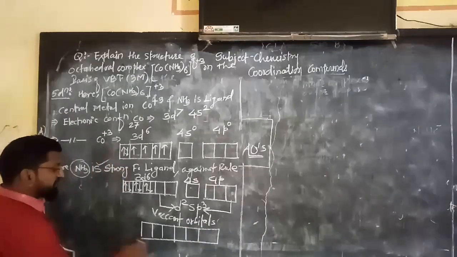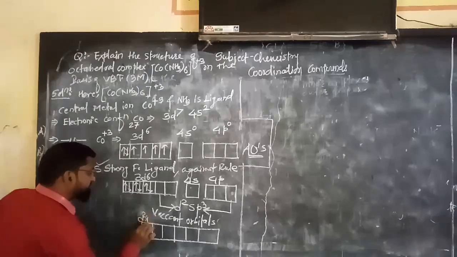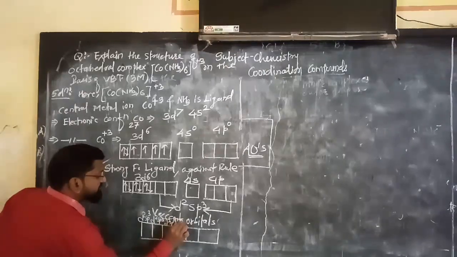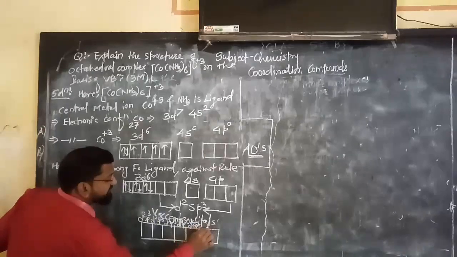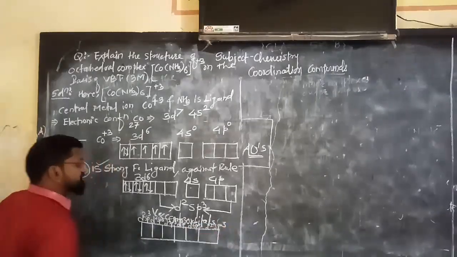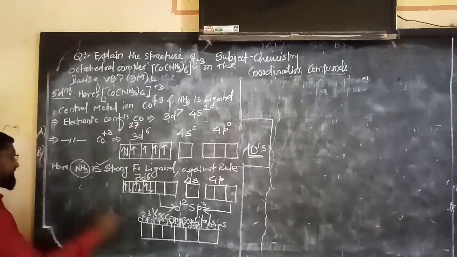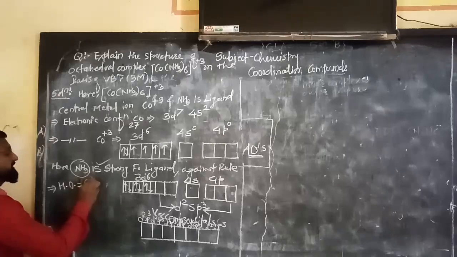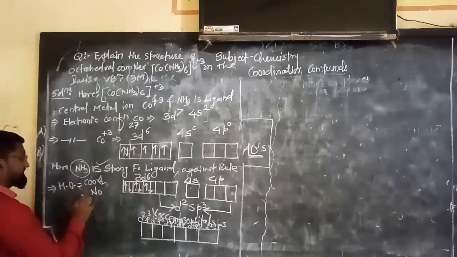What is the name? All these orbitals are named d2sp3. So these are the vacant orbitals available for the hybridization. Already I told you the number of hybrid orbitals is equal to the coordination number, and therefore the coordination number of this complex is 6.